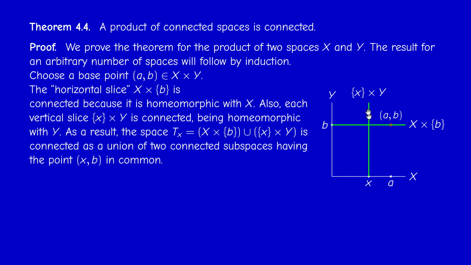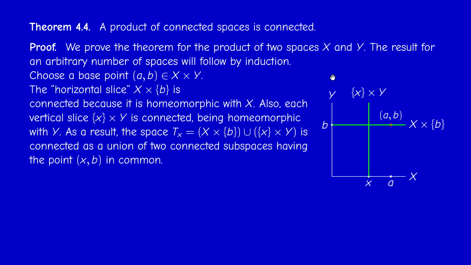But we know that it's connected because this horizontal slice is connected and this vertical slice is connected, and they have a common point, which is here, (x, b). So this cross-shaped subset of the product is connected, and this is why I called it T sub x. It's a T shape.